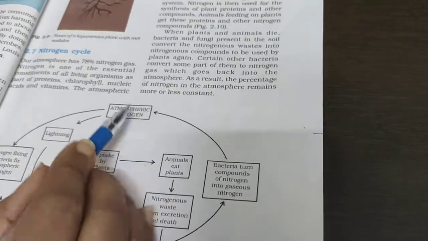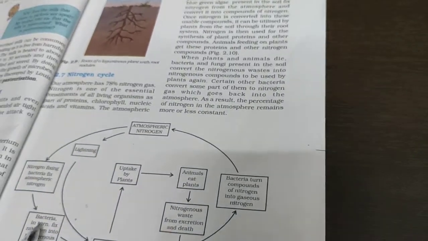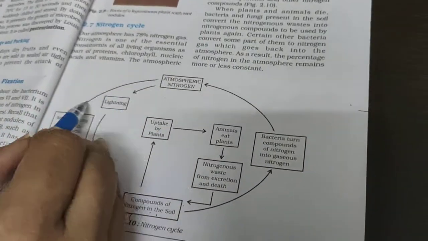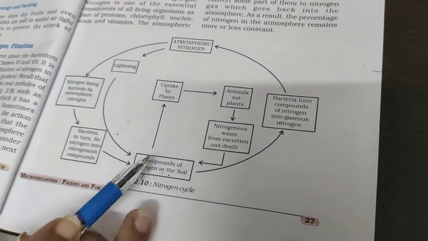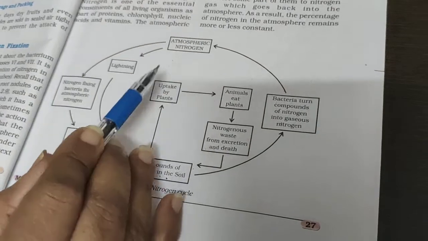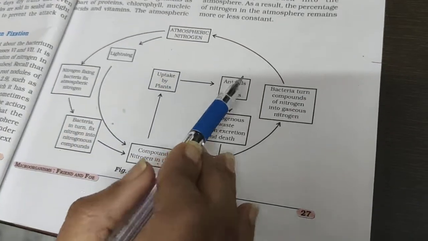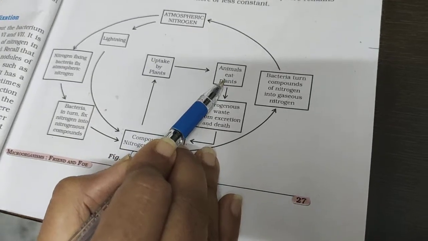So what we have learnt is that nitrogen comes from the atmosphere and gets fixed by a few bacteria. It mixes into the soil, then it is absorbed by plants, and the plants are eaten by animals. Animals release waste substances like uric acid.